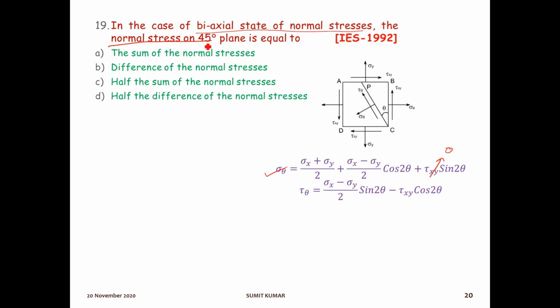Correct. Now it is asking for 45 degrees, so cos 2 into 45 means cos 90. Cos 90 is what? 0. So this term will also be 0. The remaining term is only sigma x plus sigma y by 2. So the normal stress at 45 degrees will be the summation of the normal stresses by 2. Looking at the options, half the sum of the normal stresses. Option C will be the right answer for this question.